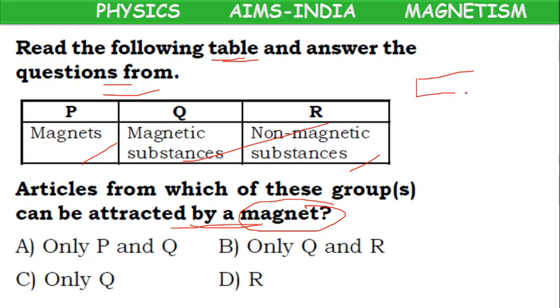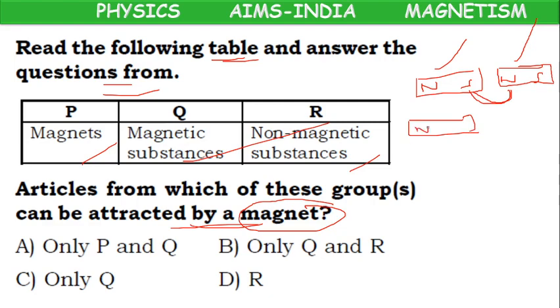Suppose I have a magnet here with north and south pole, and I bring another magnet with north and south pole. Unlike poles attract. So a magnet can be attracted by another magnet. Or if I bring one iron piece, it will get attracted by the magnet.